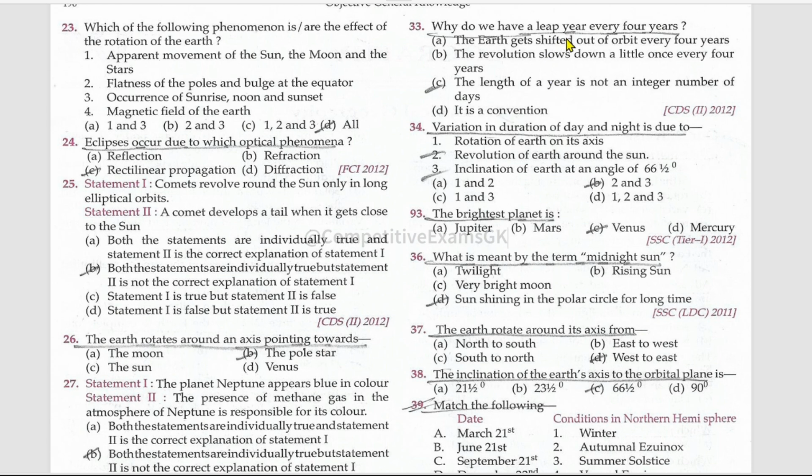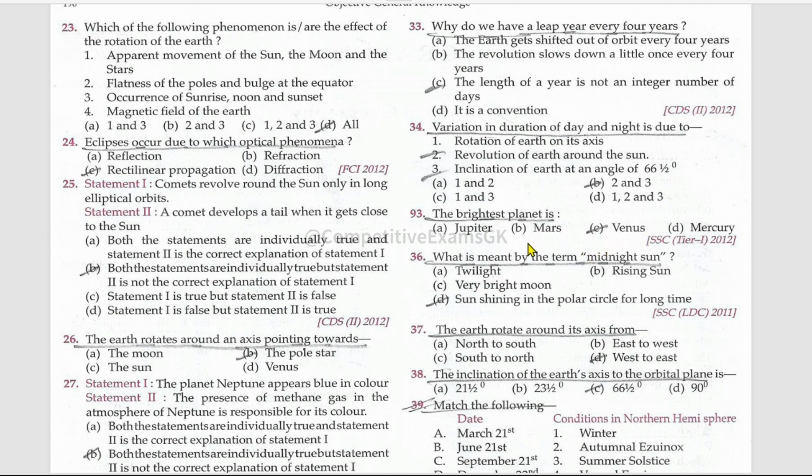Why do we have a leap year every 4 years? The length of the year is not an integer number of days. Variation in duration of day and night is due to rotation of Earth on its axis. No. Revolution of Earth around the Sun. True. Inclination of the Earth at an angle of 66.5 degrees. As I have asked about the angle of inclination, this is the angle of inclination, that is 66.5 degrees.